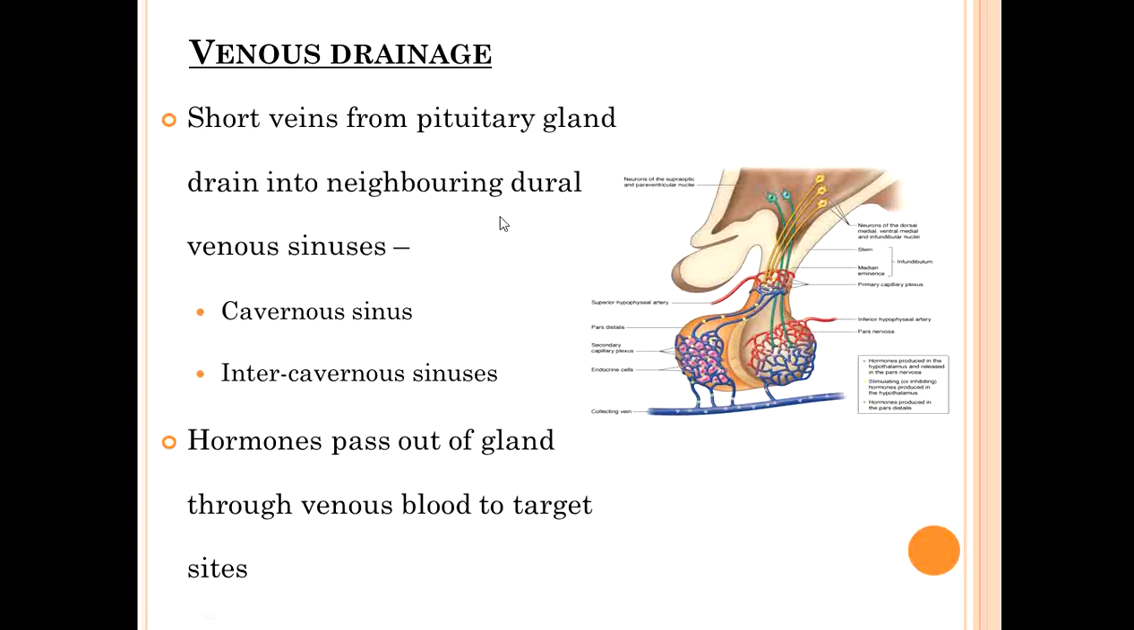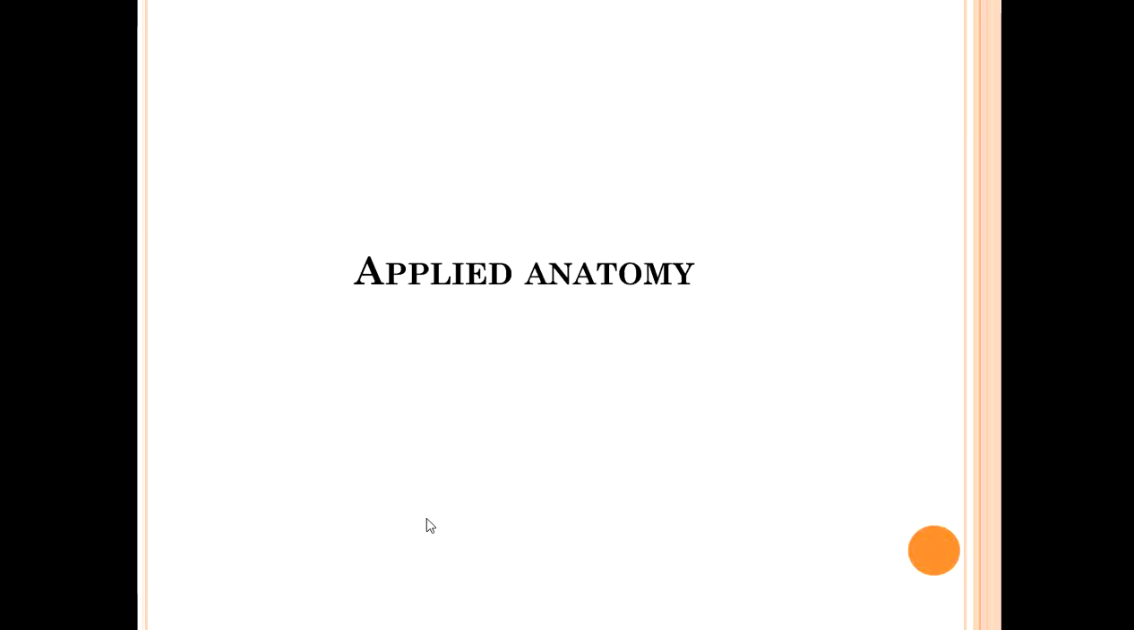So short veins from the pituitary gland will be drained into the nearby venous sinuses. What are the venous sinuses present? One is the cavernous sinus, another is the intercavernous sinus. And hormone will be passing out of the gland via the venous blood to target sites. Okay. Now what is the applied anatomy?